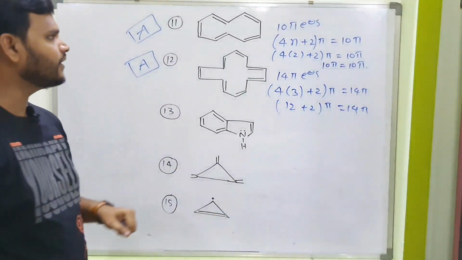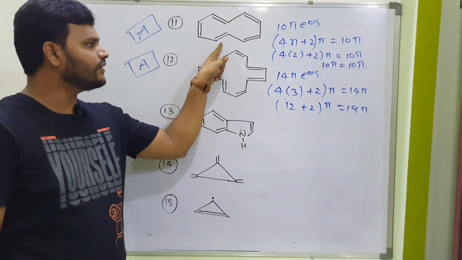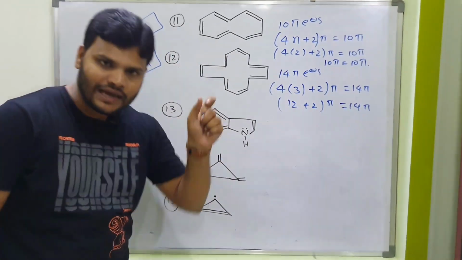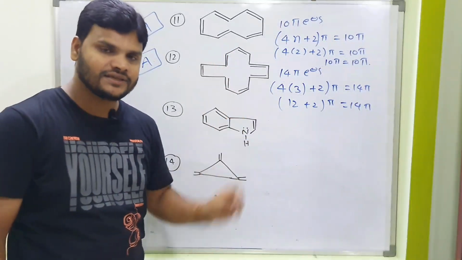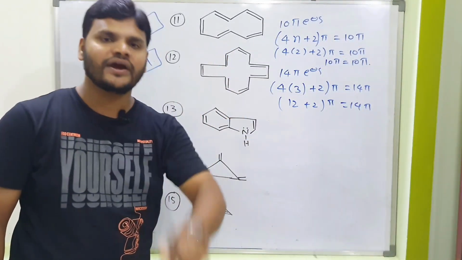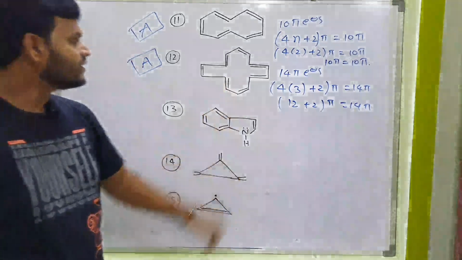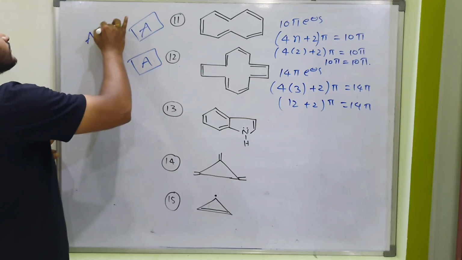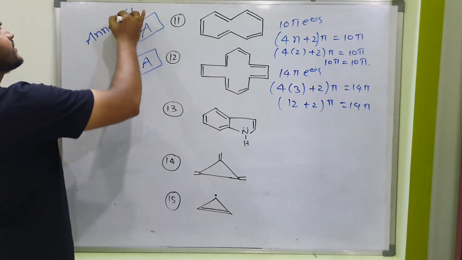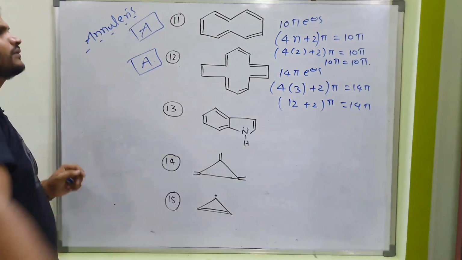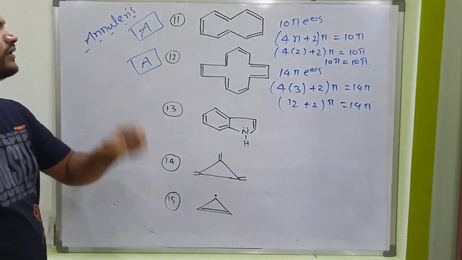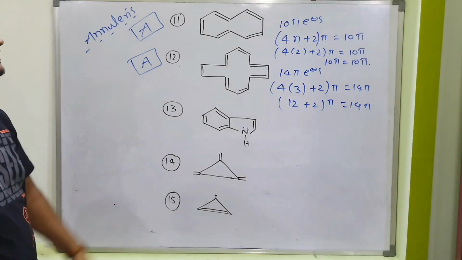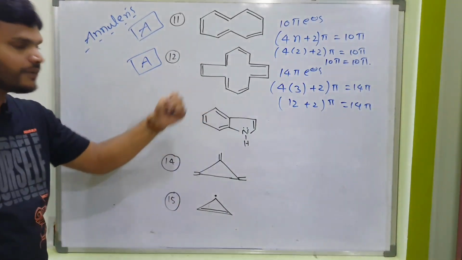And one more important point, this is a non-benzenoid. This is also non-benzenoid. It doesn't contain a benzene ring. These two compounds are aromatic but non-benzenoid. That's the reason these two compounds are called non-benzenoid aromatic compounds. And one more important point, this type of compound is called an annulene. What is the name? Annulenes. What are annulenes? Conjugated polyenes. Aromatic conjugated polyenes are called annulenes. This is a 10 pi annulene, this is a 14 pi annulene.